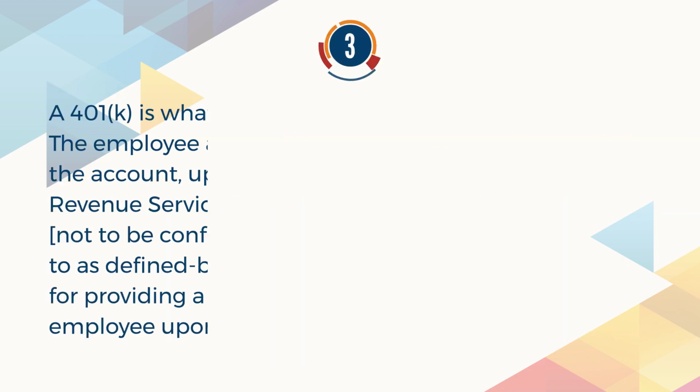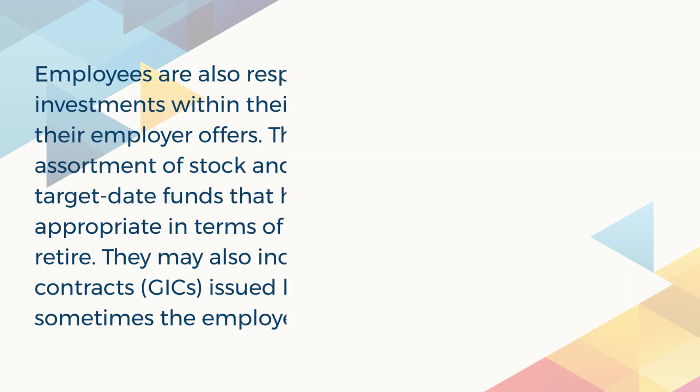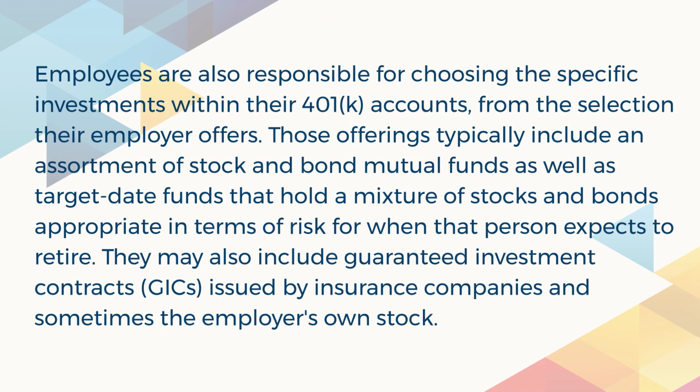Number 3. A 401k is what's known as a defined contribution plan. The employee and employer can make contributions to the account up to the dollar limit set by the Internal Revenue Service (IRS). By contrast, traditional pensions, not to be confused with traditional 401k, are referred to as defined benefit plans. The employer is responsible for providing a specific amount of money to the employee upon retirement. Employees are also responsible for choosing the specific investments within their 401k accounts from the selection their employer offers.